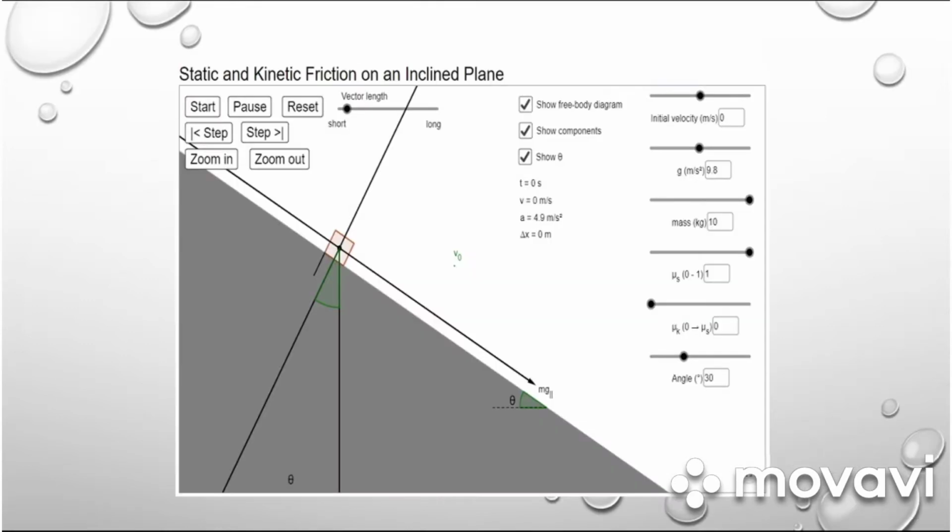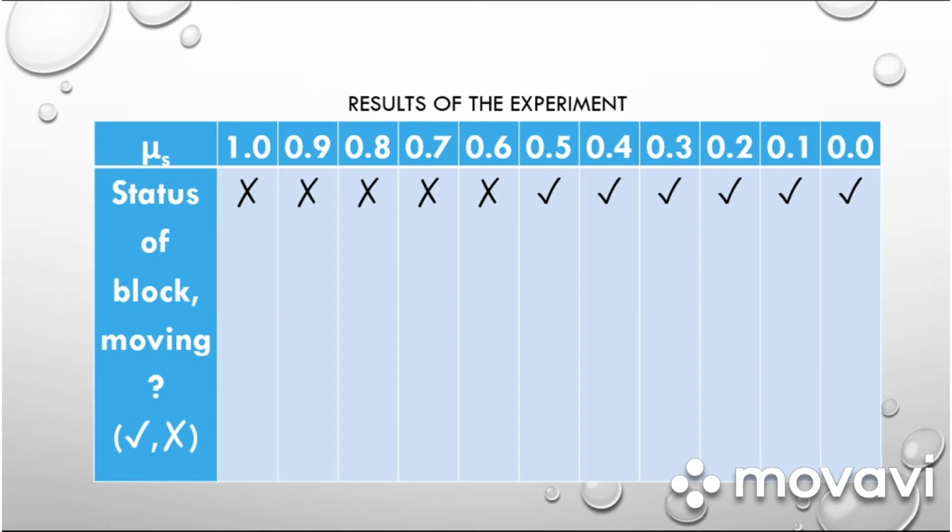Based on the question I got, I must change the coefficient of static friction. This is the result I get. Based on this result, we can see the block stays static from 1.0 until 0.6, but the block starts moving from 0.5 until 0.0. Go to the next slide.